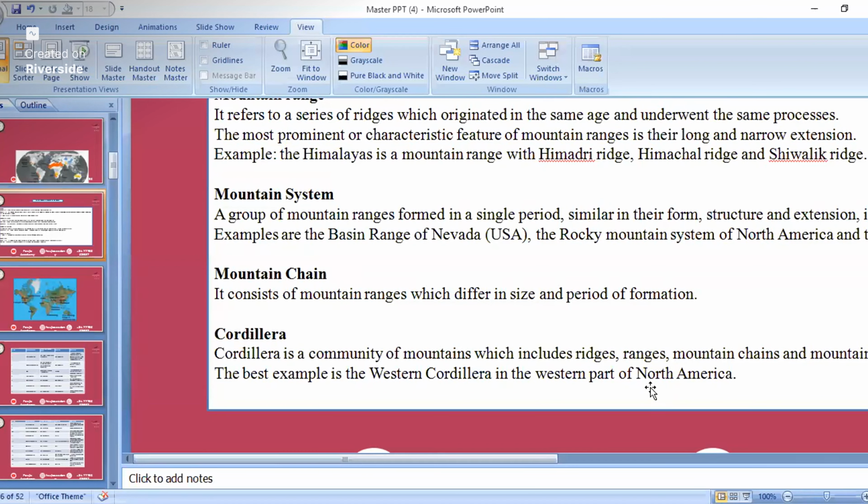Say in North America there is a mountain called the Rockies. Inside that Rocky mountain, if you see, there will be a lot of ranges and everything. So that is a cordillera. Similarly, in the Andes mountain, that is in South America, there also you can see a lot of mountain ranges. All the mountain ranges and mountains together form a cordillera.